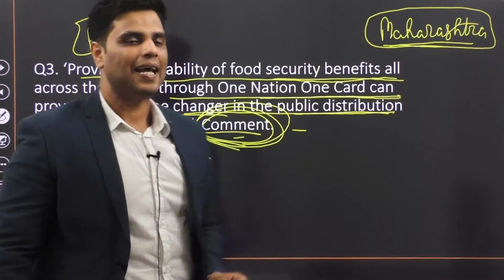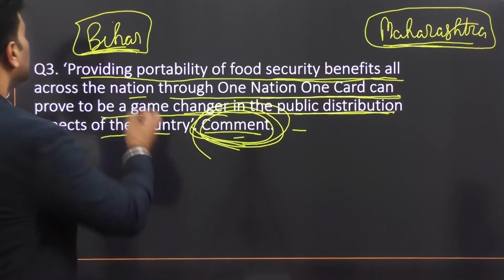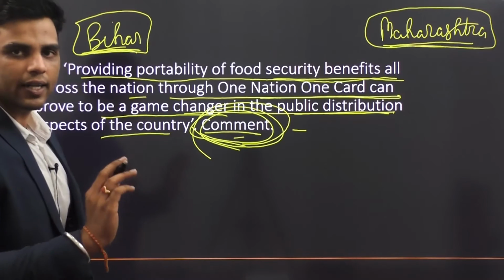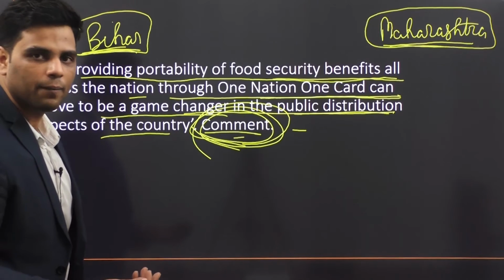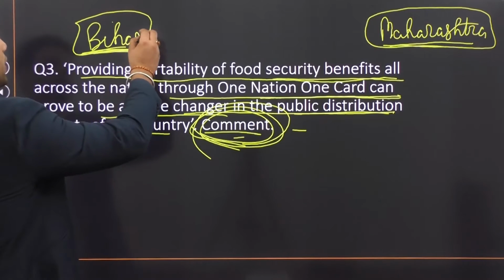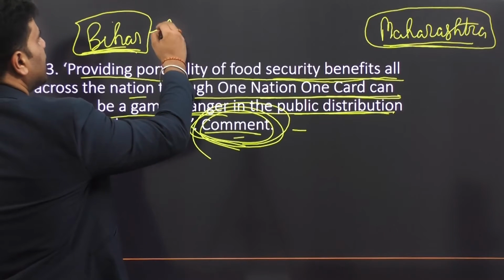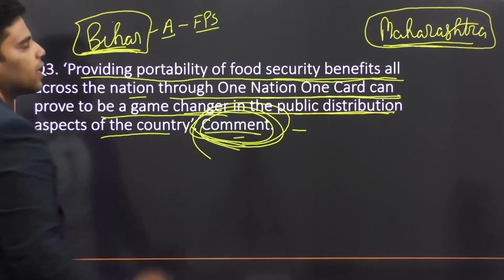But the problem is that his actual residence on his Aadhaar card and all is that of Bihar. His address is that of Bihar. His ration card is also that of Bihar, in his own district. So let's suppose he lives in district A, and in that district there is one fair price shop. Clear?